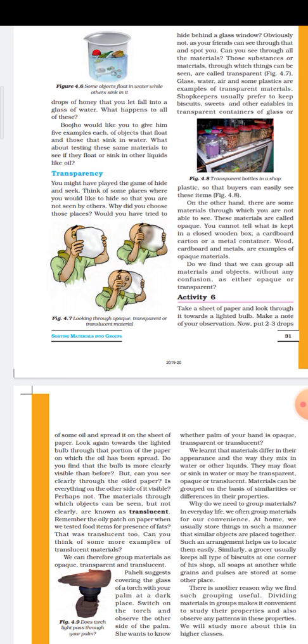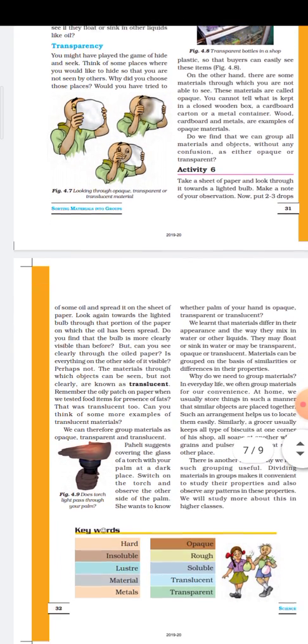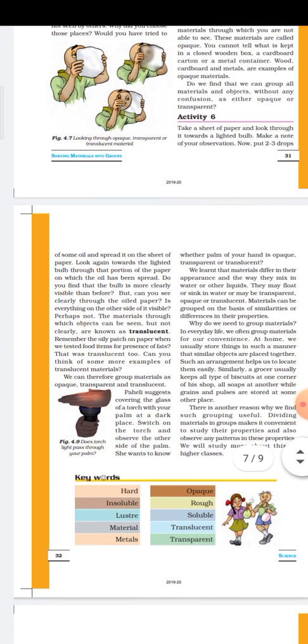As for example, a oily patch paper. If you rub the oil on a piece of paper, then what will happen? Through that one, partially the light rays will pass, completely the light rays will not pass. So that type of object or that type of material are called what, translucent object. What it is called? Translucent object.